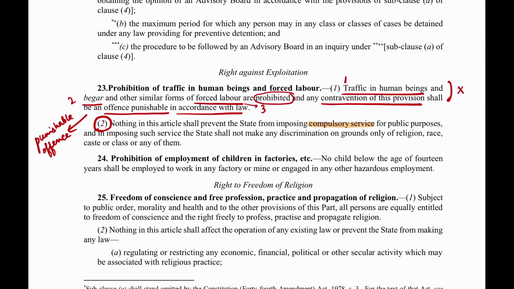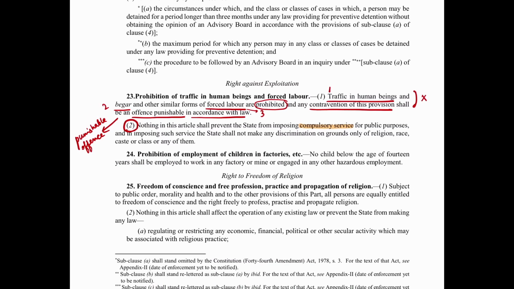Moving on to Article number 24, which is also in the right against exploitation. It says prohibition of employment of children in factories, etc. So we are asking about children, because if you are making children work, that is also exploitation. So we are prohibiting children from working in factories, etc. Now see the broader connotation of that.